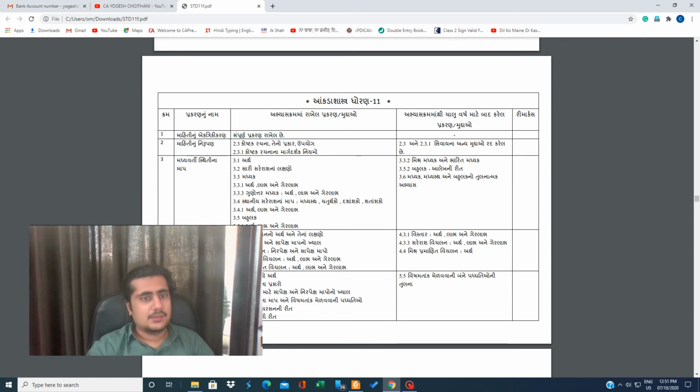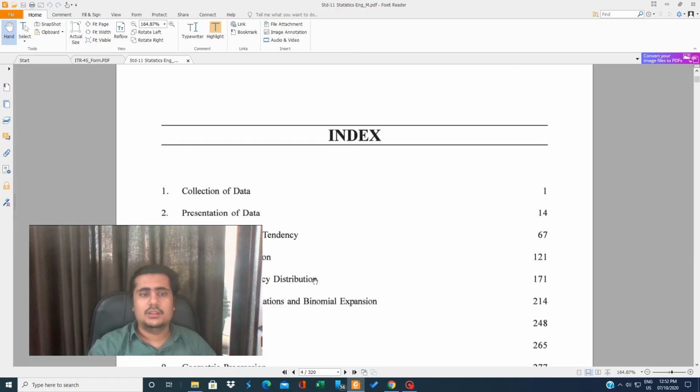But as far as my first chapter is concerned, which is my today's topic, as you can see, it is fully included in the syllabus. So whatever I'm doing in this first chapter, I'll complete it as a whole. Now, what is the first chapter about?